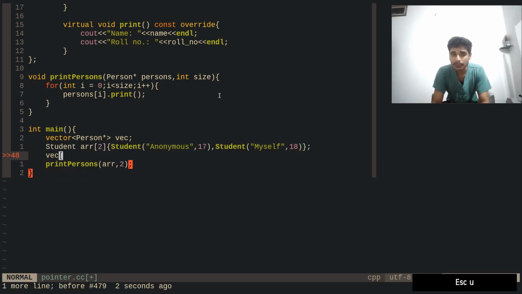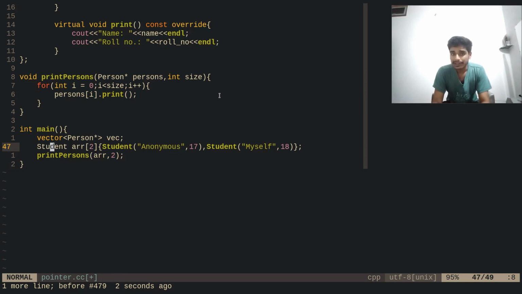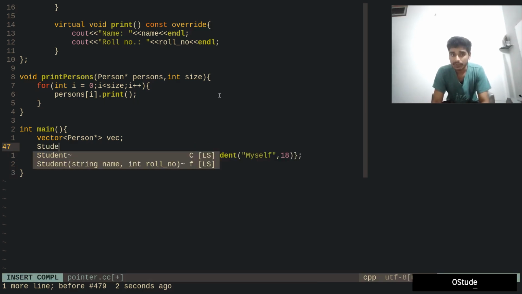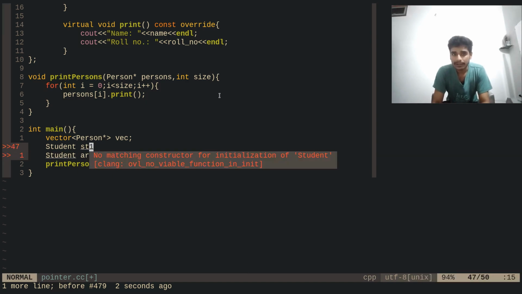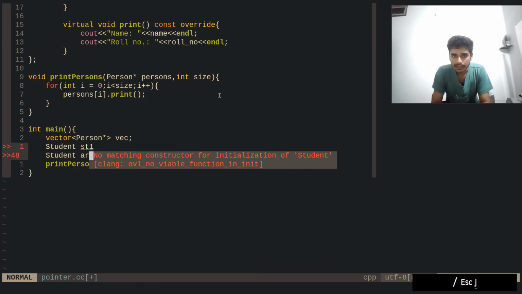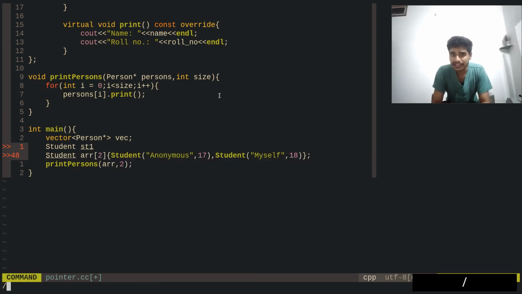How I can push it is like this. Let's just take the first student, st1, and what we can do is we can just take this anonymous thing.